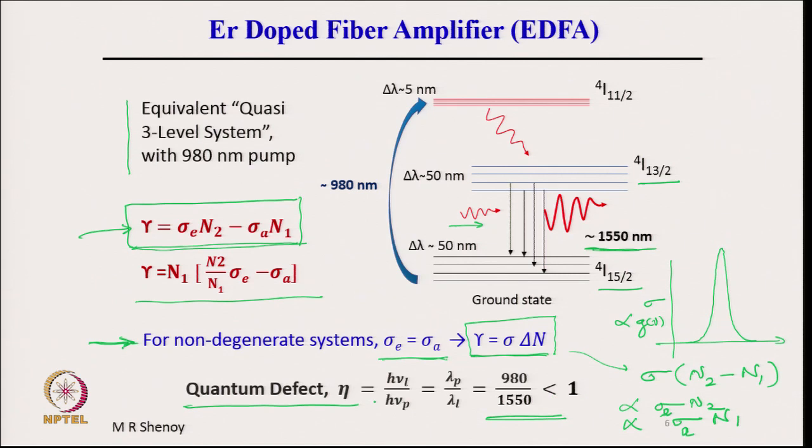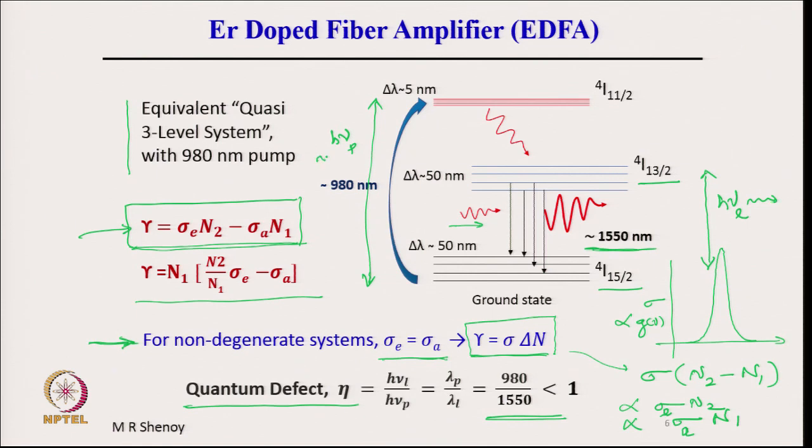What it means is, if you supply this much energy for the pump, every photon which excites an atom by absorbing this much energy can at best give a photon of this energy difference. This energy is h nu L and this energy is h nu p. One photon can at best excite an atom from the ground state to the upper state, and the atom subsequently would come down, and from here it again gets de-excited and a photon is emitted.